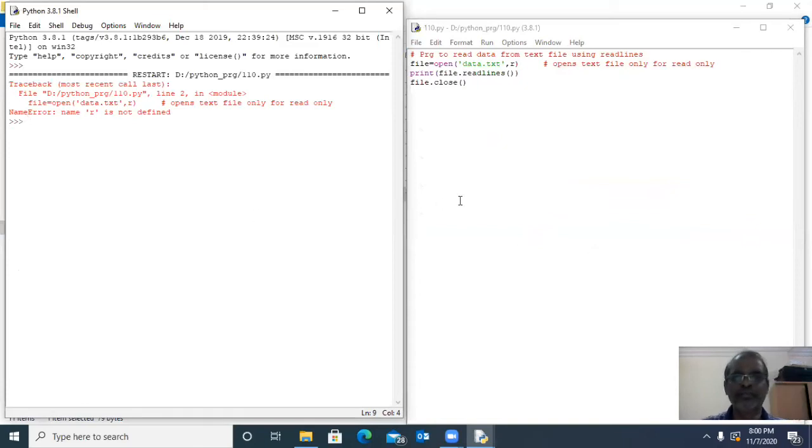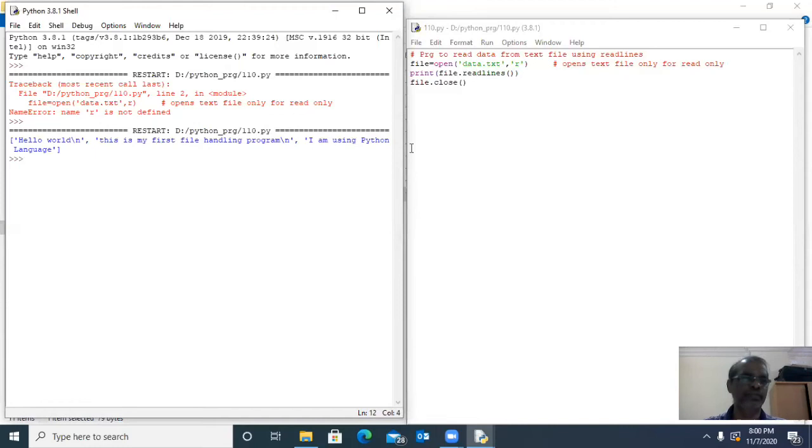It shows an error that the file name should be placed within single quotes. See it here. Hello world, it returns one list. That list contains 1, 2, 3 elements. The first element refers to the first line, the second element to the second line, the third element to the third line. Otherwise, we can store it into one variable: lines equal to file.readlines, instead of directly printing. Both are the same, no problem. So lines is a list. That list contains 3 elements.